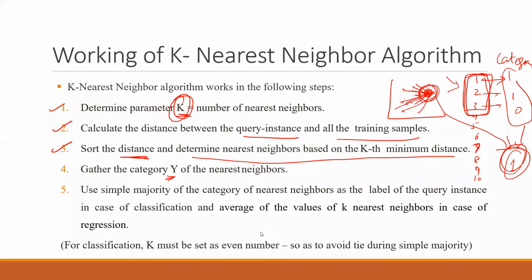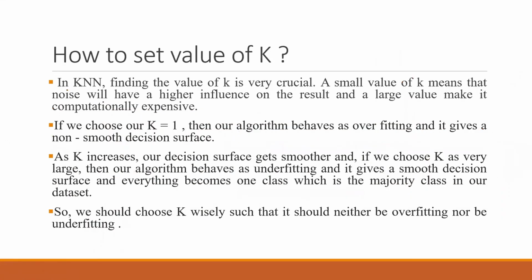So when we are doing the classification, we need the majority, right? Let's say k is equal to 4, then two of them say 1 is the output, two of them say 0 is the output, then there will be a tie, right? Two out of them are saying 0, two out of them are saying 1. So it should not be an even number. In fact, it should be an odd number. K should always be odd in classification. So that's how we make the decision in k nearest neighbor for classification.